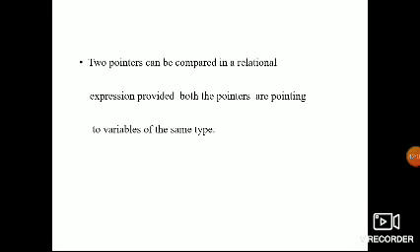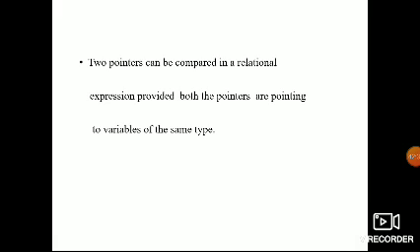Conditional operators can also be used between two pointers. Next, you can subtract two pointers, and the sizeof operator can also be used.